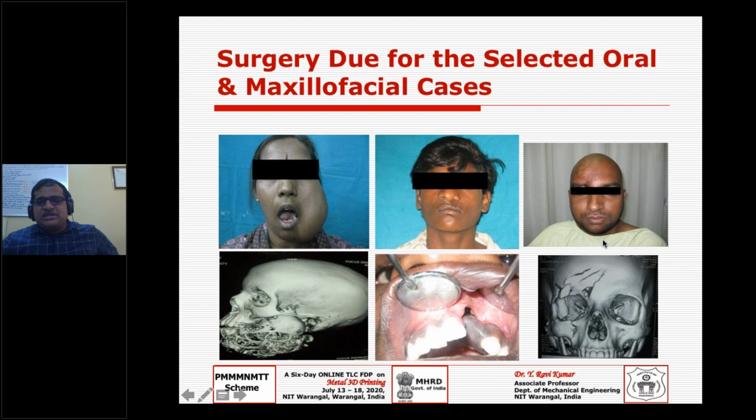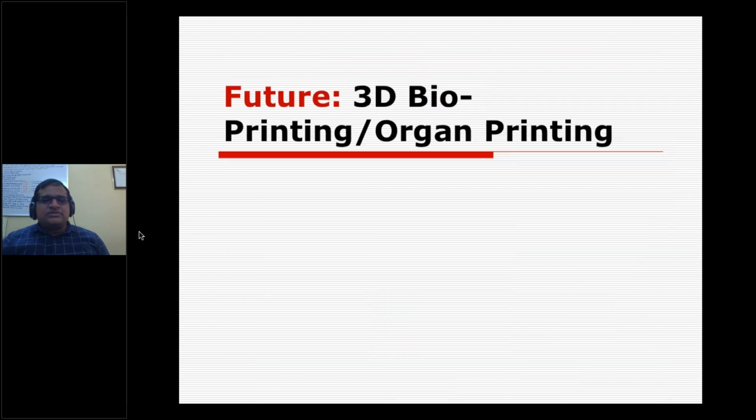And if it is an emergency like this, if you want to print the skull on an FDM machine, it will take 1 or 1.5 days to print the entire skull. But on DLP, you may be able to print it in maybe 12 hours, or it may be less than that, 10 hours or so. But still we need to have some kind of evaluation before you venture into any medical application of 3D printing.